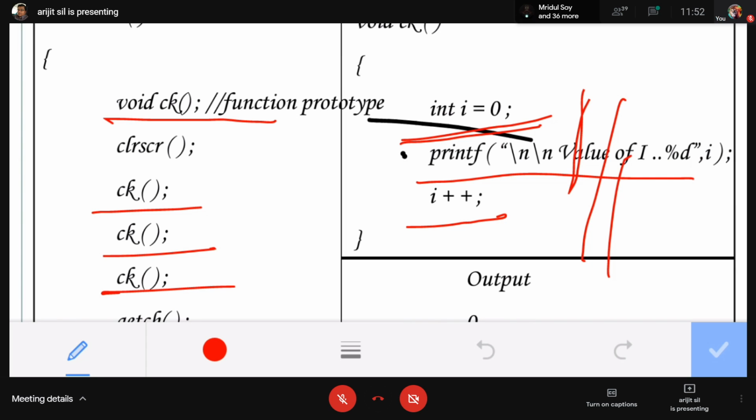Int I equals to 0, printf value of I equals to %d, I. That basically we print the value of I, and then the next line will be I plus plus. First we call the ck function.